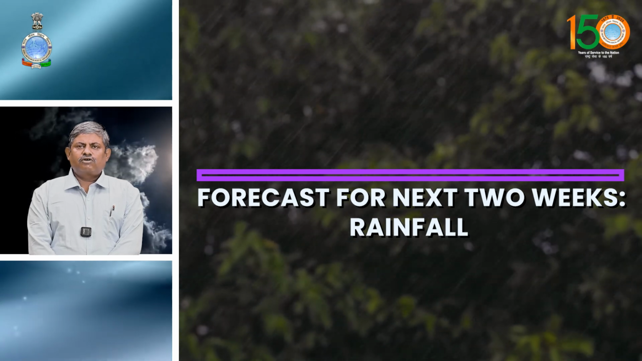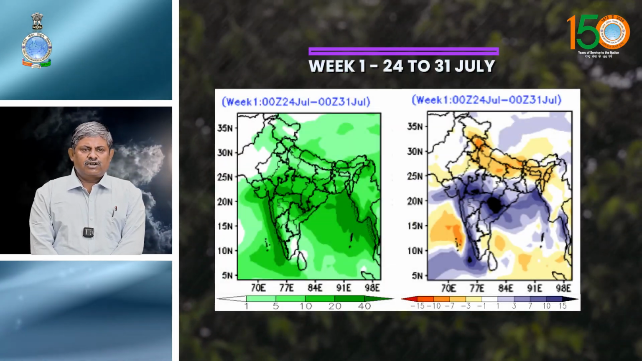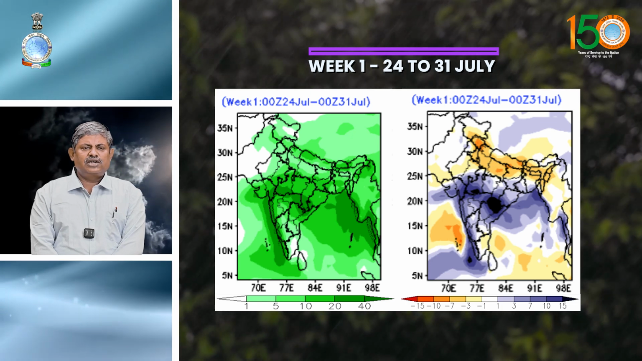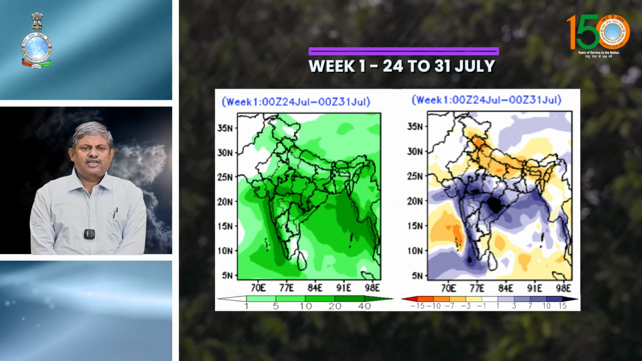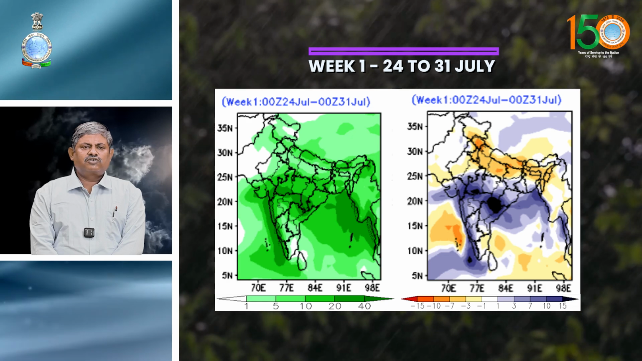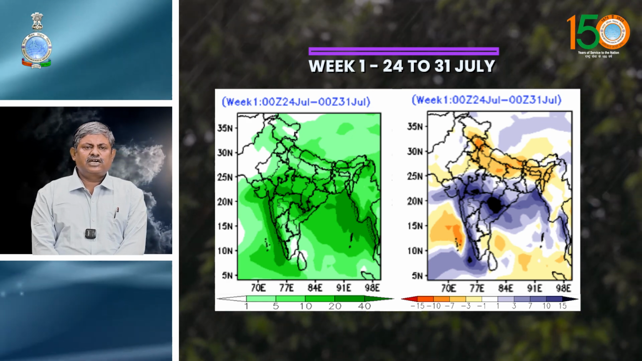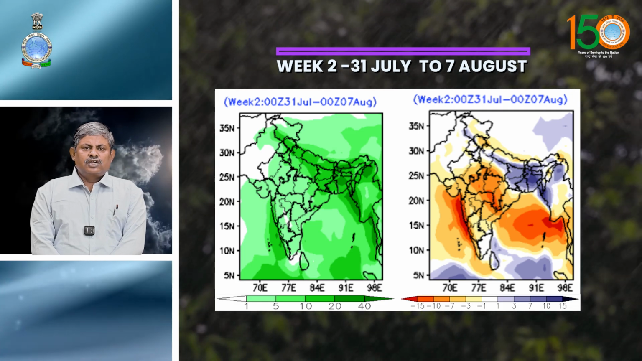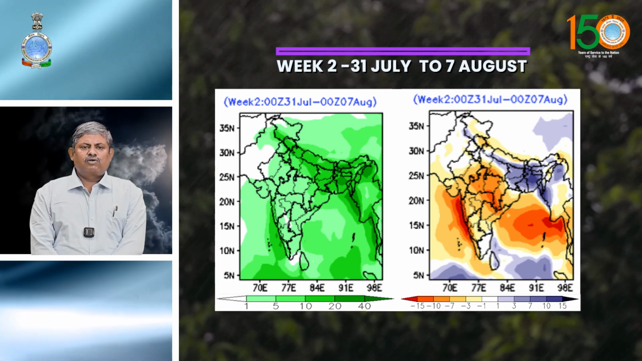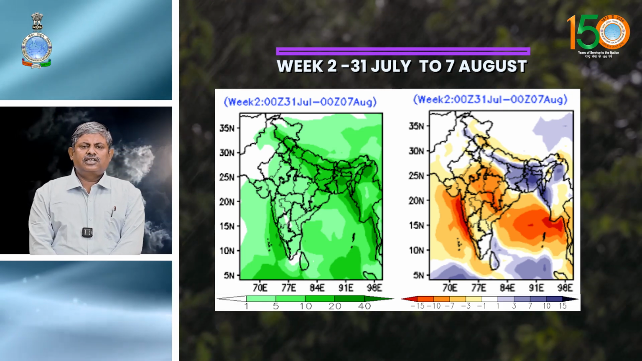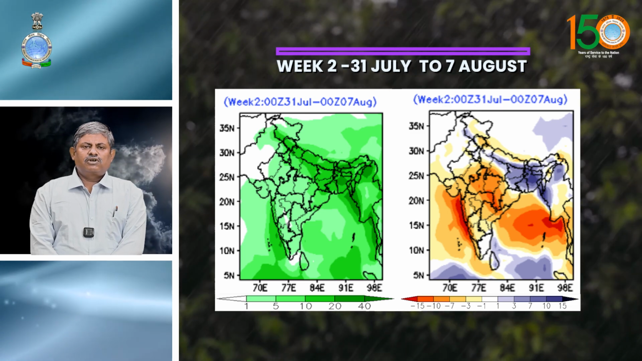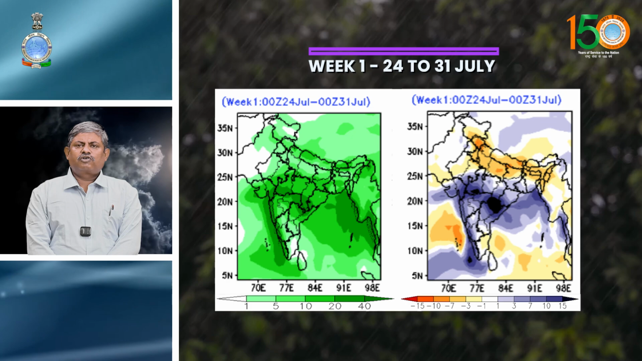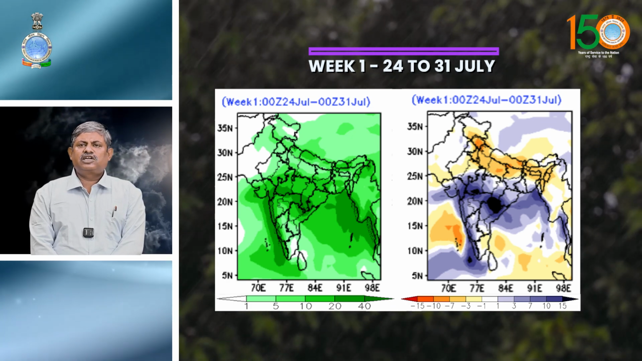For the rainfall scenario for week 1, the whole of the central part and then south peninsular India shows excess rainfall, and the northern parts of the country show deficient rainfall, that is the red color, the hotter colors. And for week 2, the rainfall is going to decrease over most parts of the country, and there will be an increase of rainfall in the northern parts. So for week 1, the forecast is valid for 24 to 30 July.